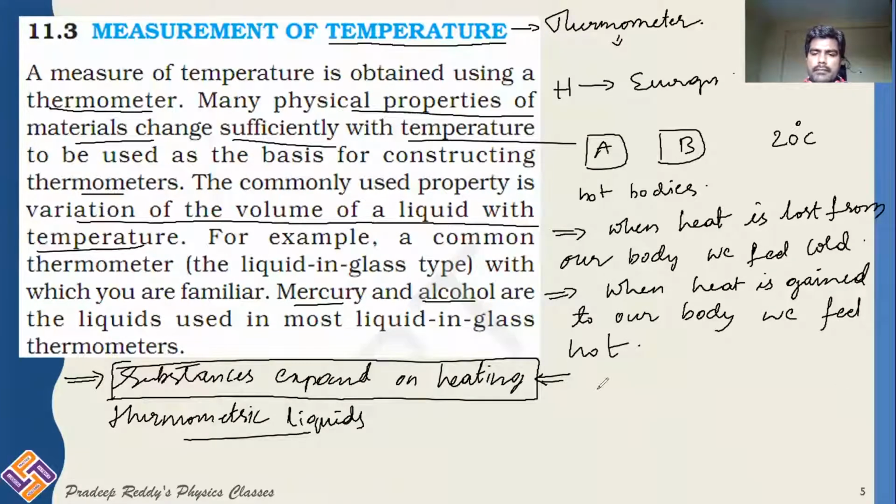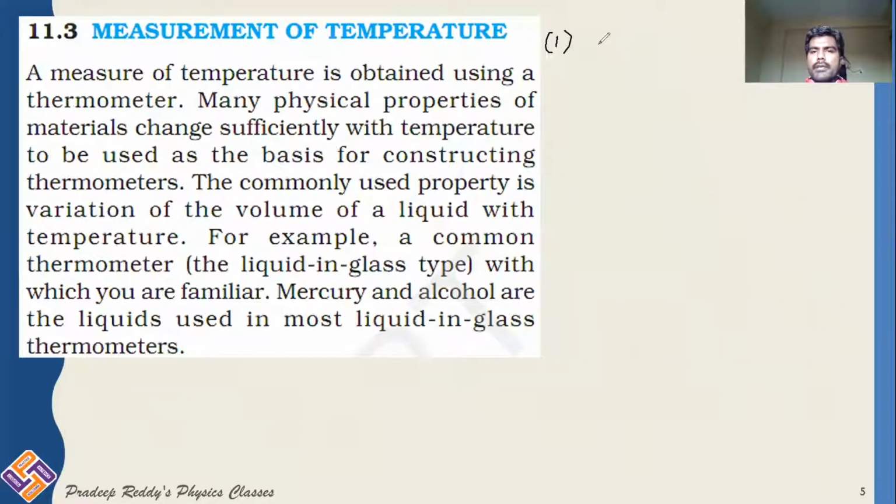For example, the first property which mercury has is that it is very sensitive to heat energy.